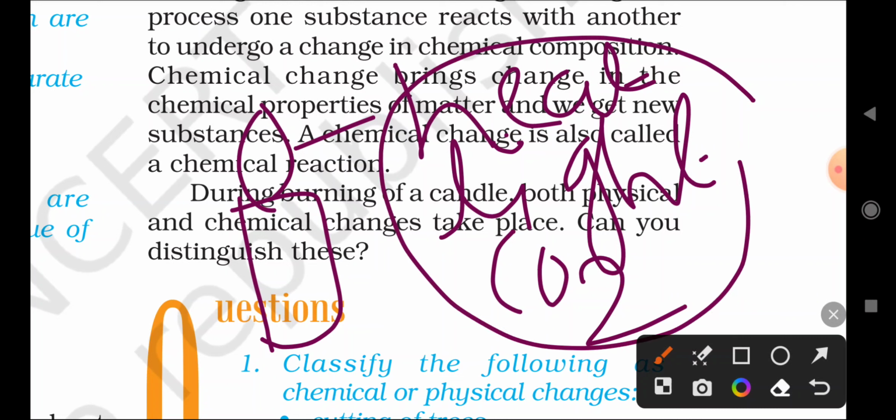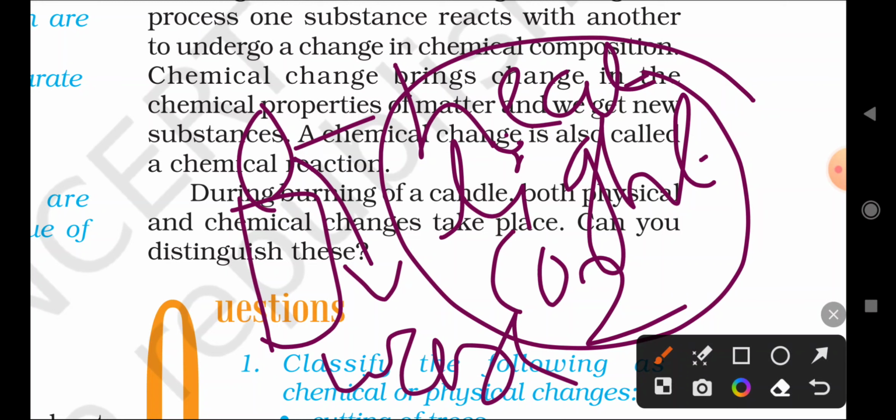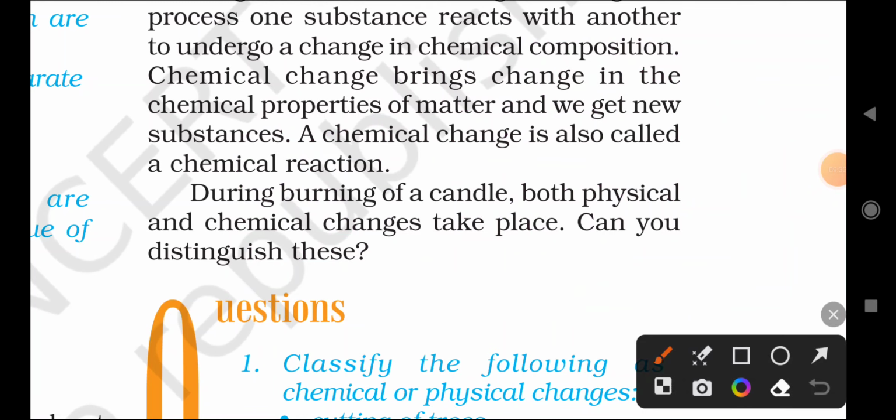This is a chemical reaction. It also produces some wax, so it is both a chemical reaction and a physical change. This is the main difference between chemical and physical changes.